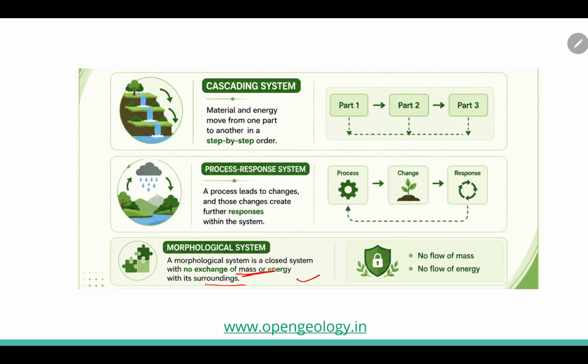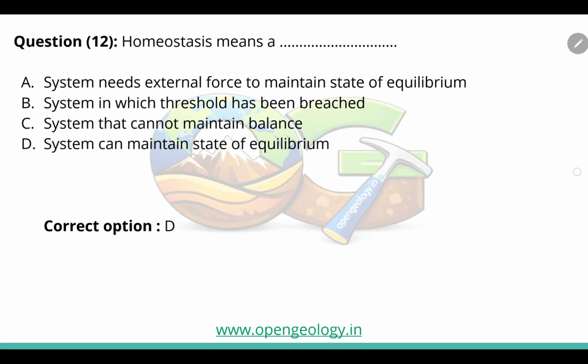So material and energy move from one part to another part step by step in order. Process response system: a process leads to changes, and those changes create further responses within the system. So here changes will occur, flow of mass and flow of energy will occur. That's why these options are not correct, and morphological system is the correct option.